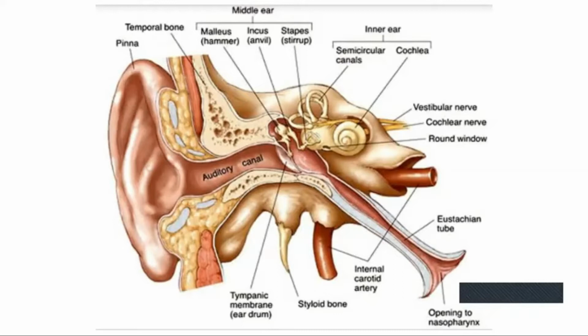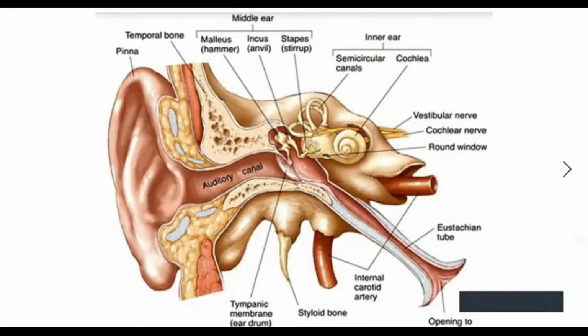So don't get confused between these two names of the fluid. The fluid inside the membranous labyrinth is the endolymph, and the fluid between the bony labyrinth and membranous labyrinth is the perilymph. These are the two types of fluid.